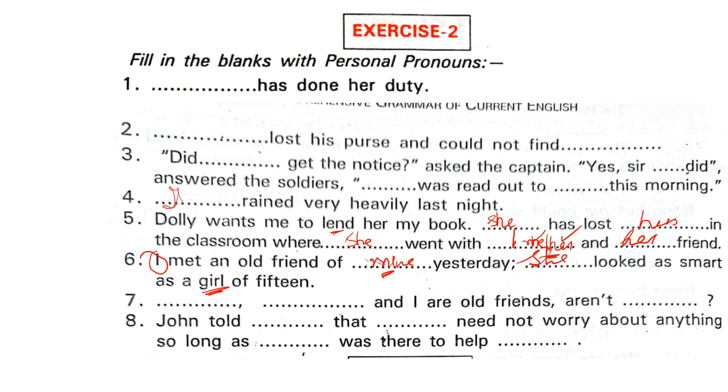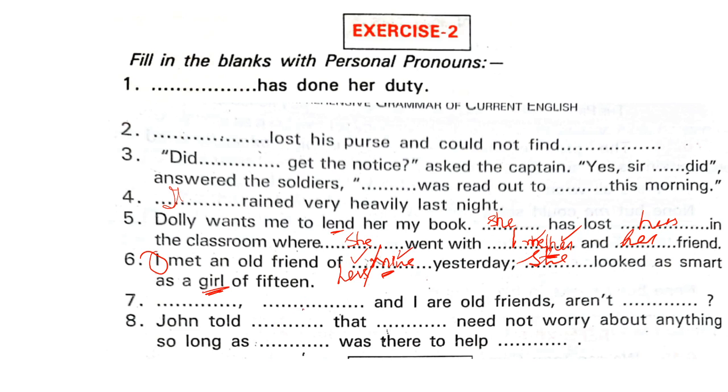Dash and I are old friends. Ma'am, instead of mine, we can write hers. I met an old friend of hers yesterday. She looked as, okay, fine. Both can do. Okay, see with hers. I met an old friend of hers yesterday. She looked as smart as a girl of 15. Fine. Mine also, hers also. Both can come, okay, in pronouns.